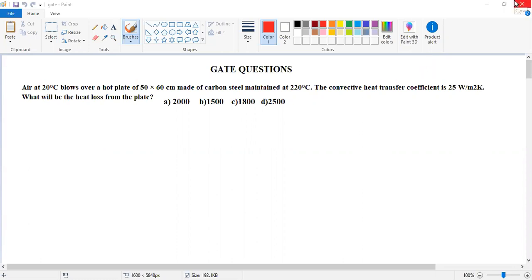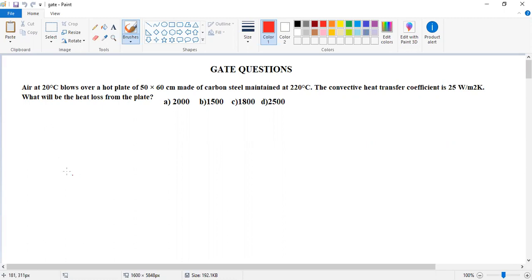Okay, welcome. So today we will see the topic of heat transfer. We know that heat transfer is the transfer of energy, in the form of heat energy. In our environment, heat energy is readily available and applicable. The transfer of heat has three modes.